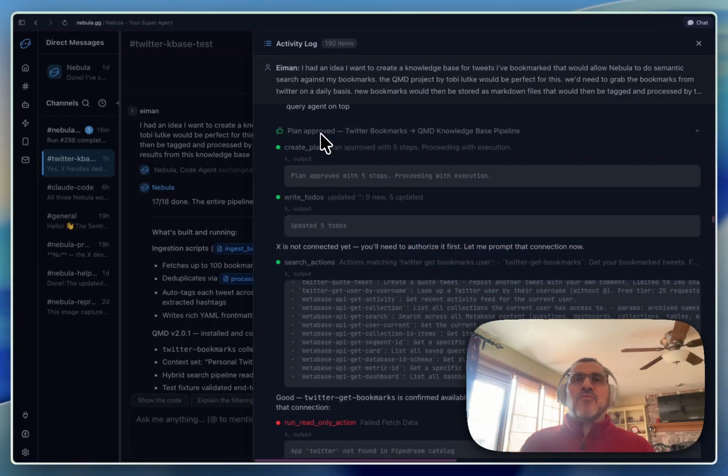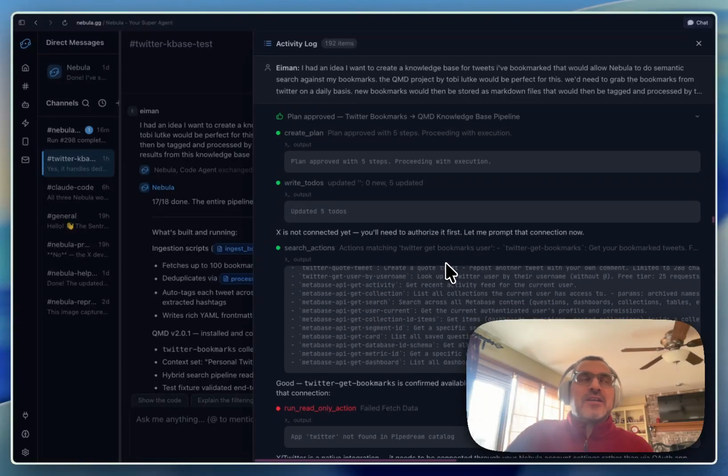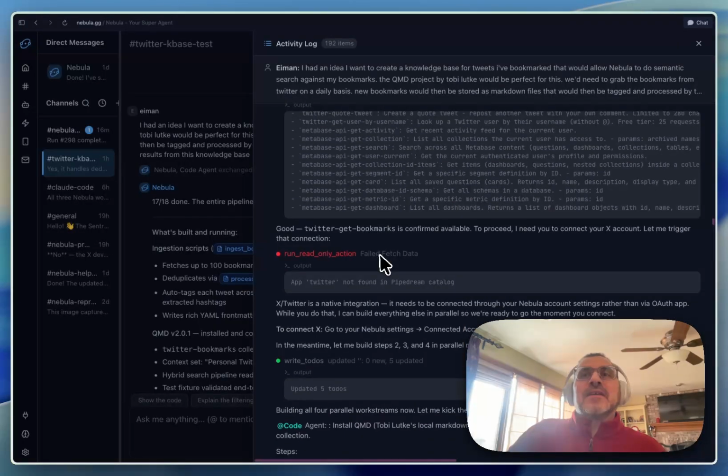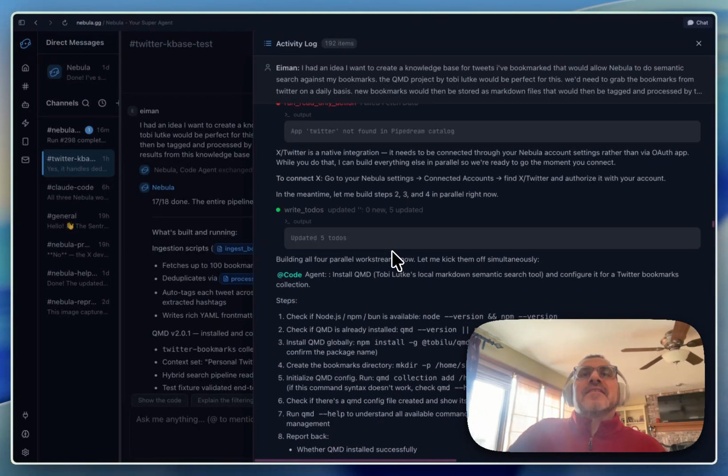The next step now was for Nebula to actually start building this whole pipeline. And so what follows then in the conversation is essentially the kicking off of that, searching to begin with to find out, well, are there any already existing tools that can be used? We then needed also a coding agent, right?